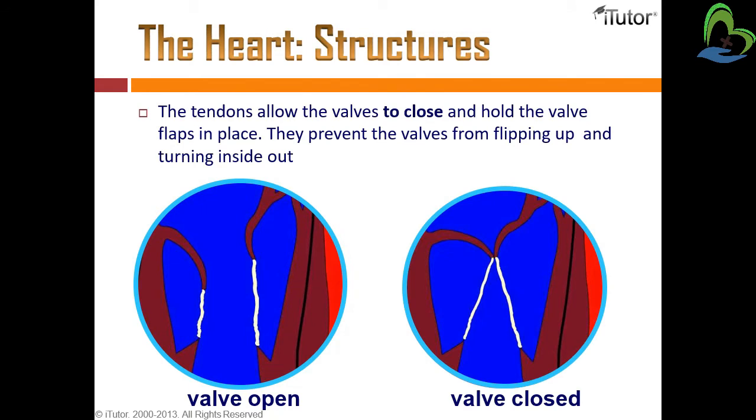The tendons allow the valves to close and hold the valve flaps in place. They prevent the valves from flipping up and turning inside out. So the tendons which are situated inside the heart help the valves in closure and they hold the valve flaps in a particular place. They also take care that the valves are not flipping and not turning to any side of the heart.